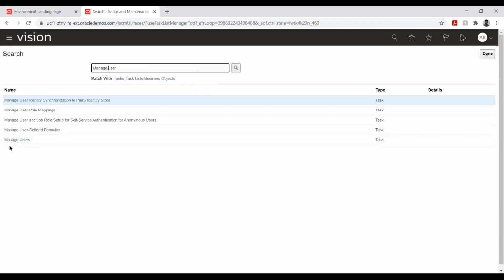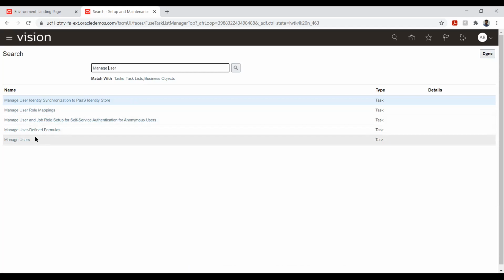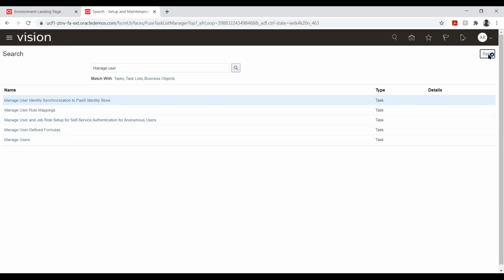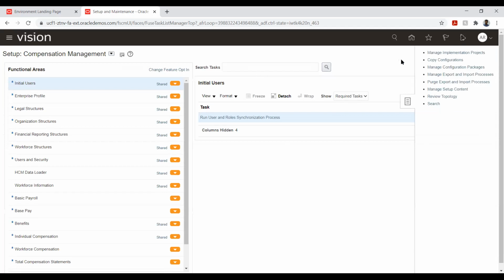This gives me a set of suggestions, because there is manage user, manage user defined formulas, manage user rule. So there are multiple options, and the system asks whether we want to go for any of these. I'll just say manage user, and this takes me to the page I want to navigate from. So this is a kind of shortcut for us.